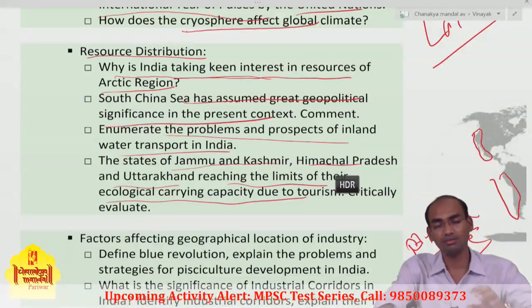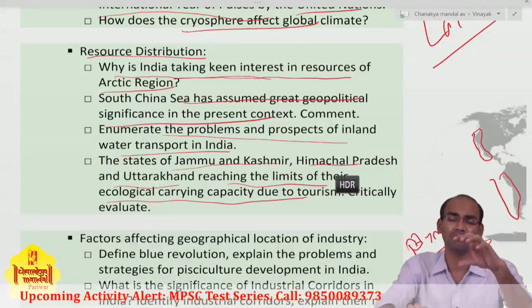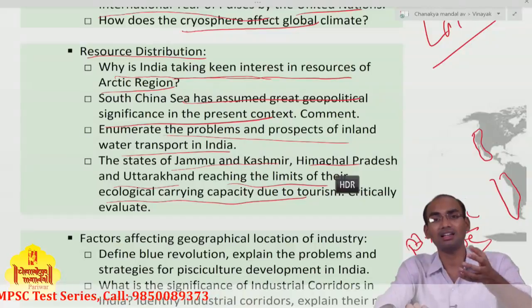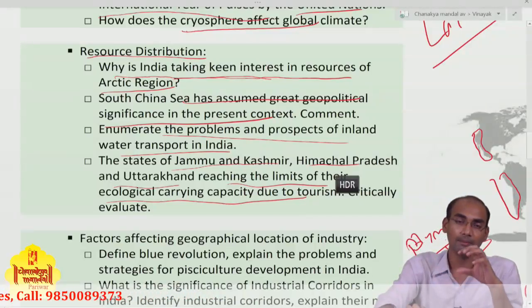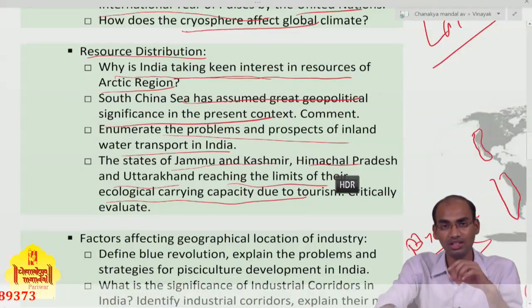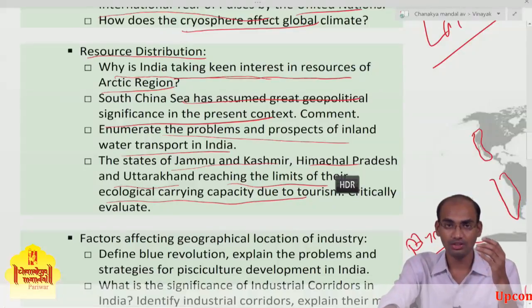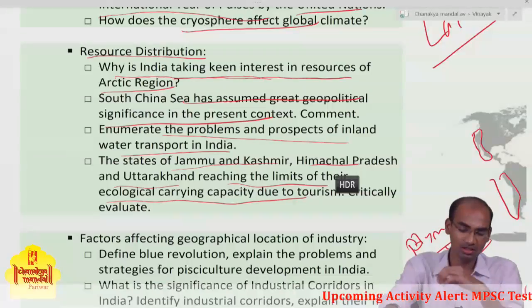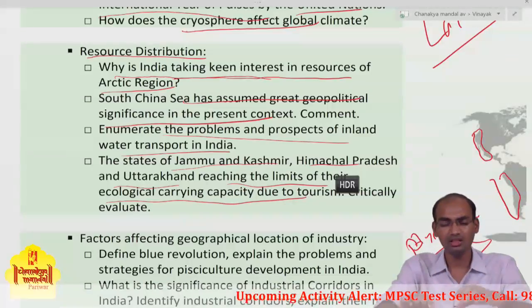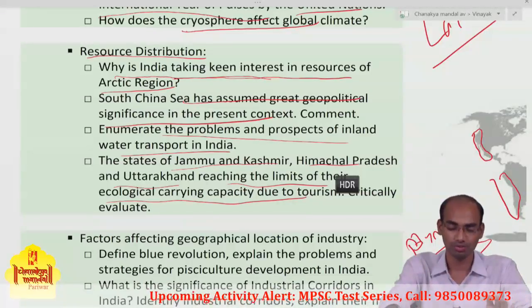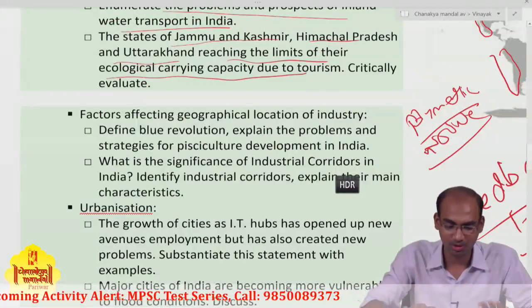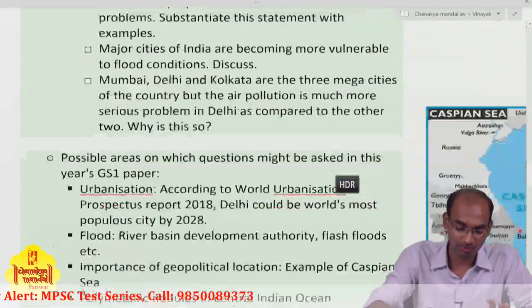You have to mention the incidents which are the result of this burdening of tourism on the Himalayan ecosystem. You have to explain that through examples first. Then you can go to the core of this question. So I think this is much about the geography.